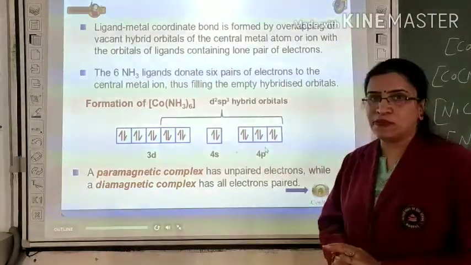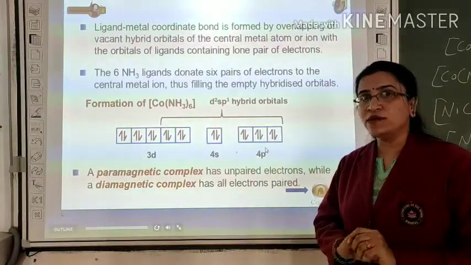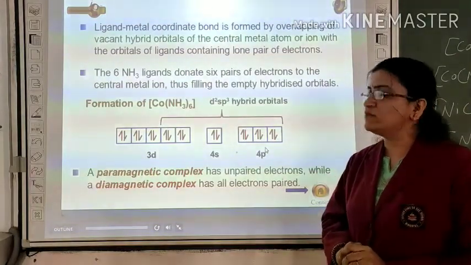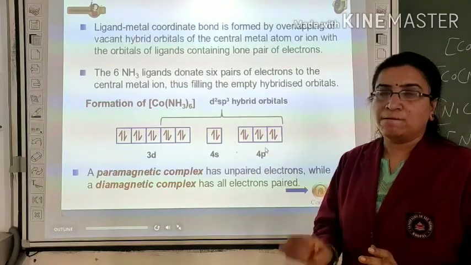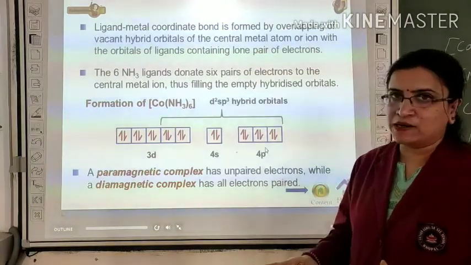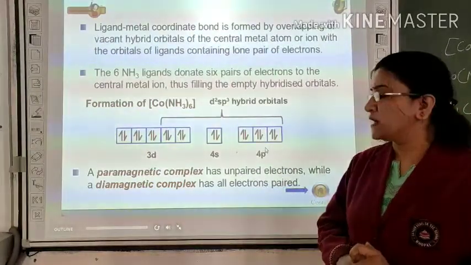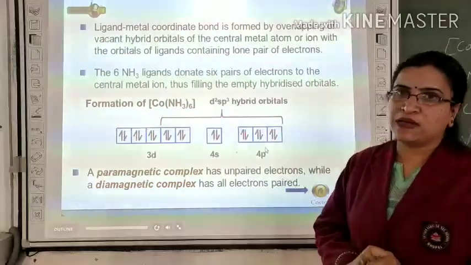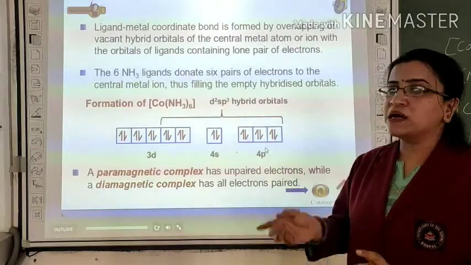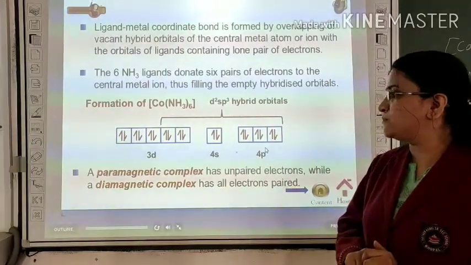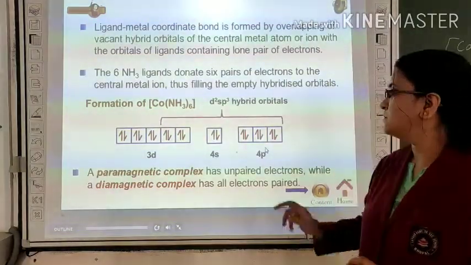This complex may be paramagnetic or diamagnetic. It depends on whether the complex contains paired or unpaired electrons. If the complex after combining with ligands contains paired electrons, then it behaves as diamagnetic. If it contains unpaired electrons, then it is paramagnetic.